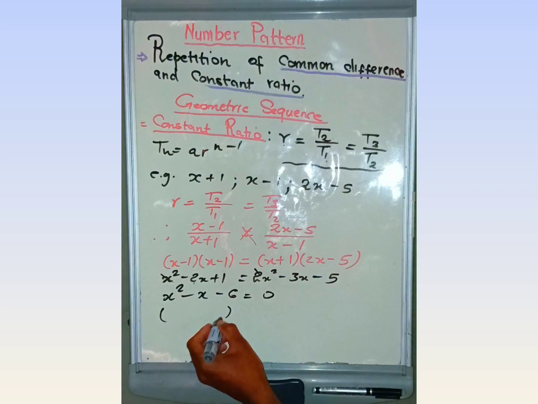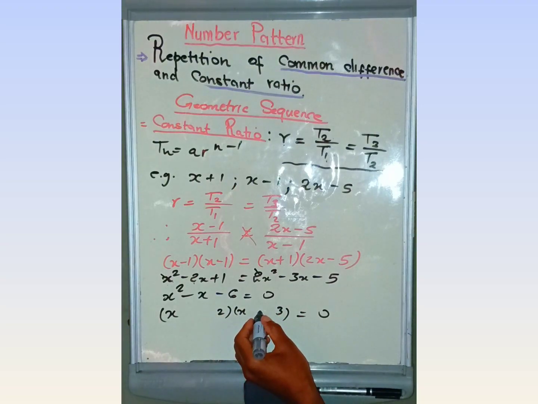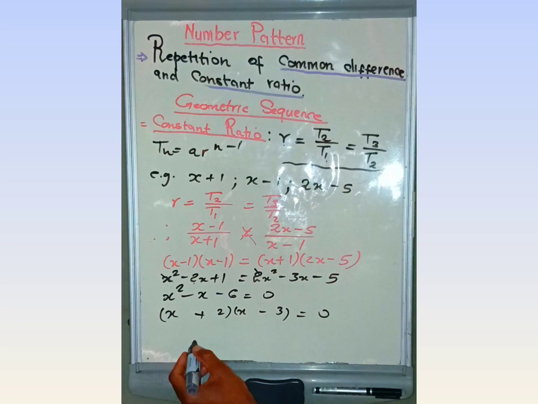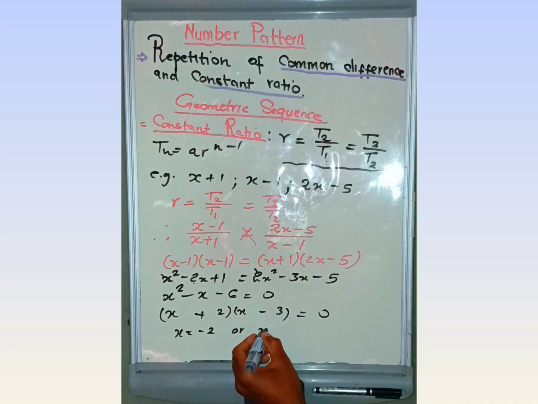Then after that, you factorize, or use the quadratic formula if you don't know how to factorize. Then we have x, 3, 2, then negative, positive. Therefore, x is equal to negative 2 or x is equal to 3. Then after that, you check which value is accurate here.